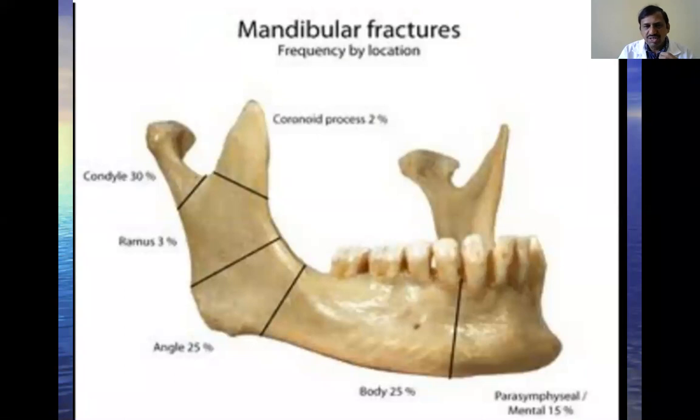Okay, next, what are the common fractures of the mandible? What are the sites for the fracture of the mandible? The mandible is the most common bone fractured during road traffic accidents, especially. I had seen one patient going down by bike, and another person was coming up. There is a turning.